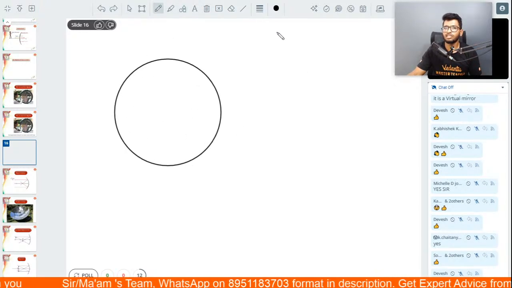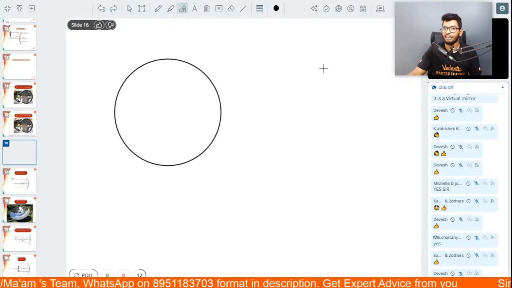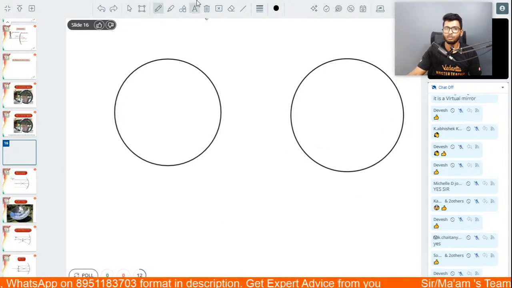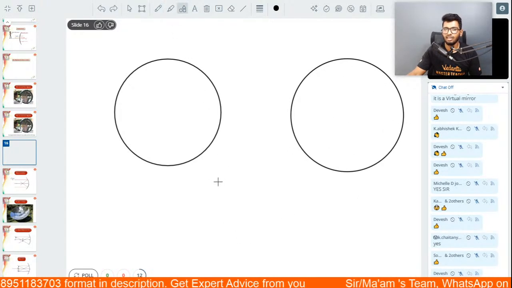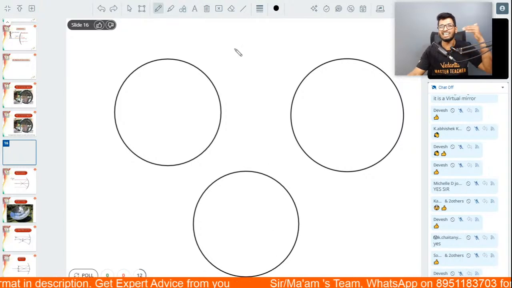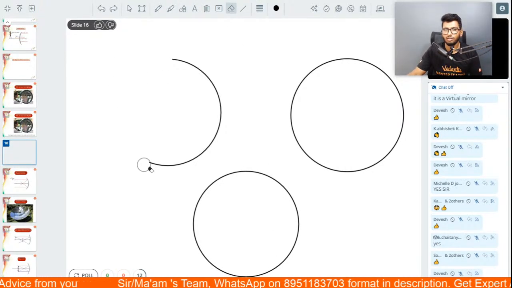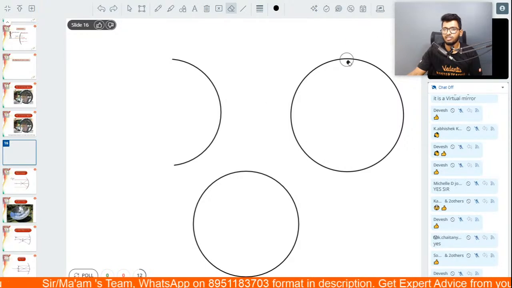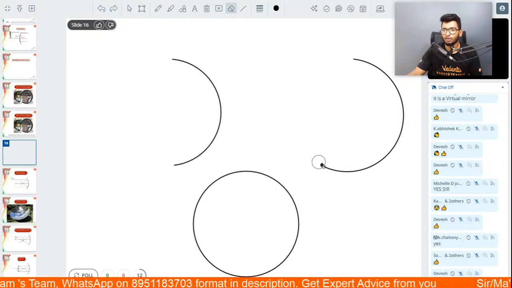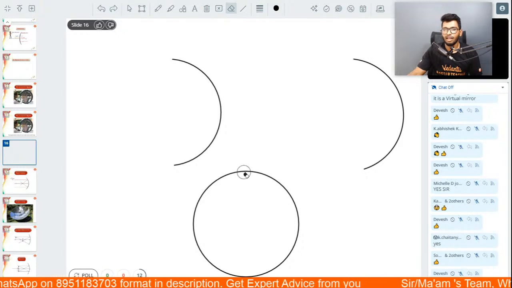So what I'm going to do is I'll just draw 3 concave mirrors, 3 circles, over here. I'll draw it so that you guys can easily understand what I'm talking about. Let me just erase this one out. One second, people. Let's just try to figure this out. All right. Done and done.